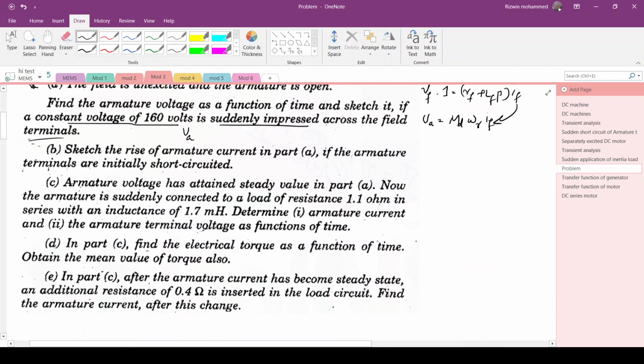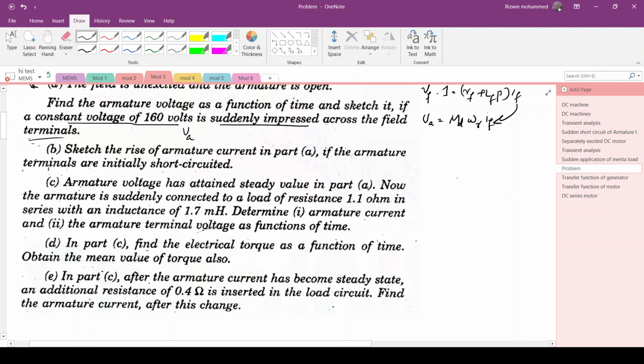So now coming back to part C. The armature voltage has attained a steady value. Okay, so why it is important is that now the current in the circuit will be steady. There won't be any variation in the current. So that variation is over. The transition period is over everywhere. So the field current IF will be VF by RF, the field current. So the transitions are over, and there won't be any effect of LF anymore.